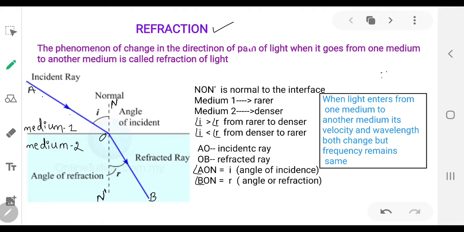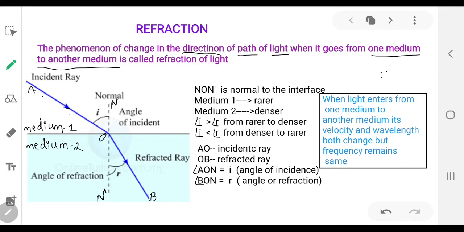So in a proper sentence, you can define it as the phenomenon of change in the direction of path of light when it goes from one medium to another medium. When it goes from one medium to another medium, its direction of propagation changes.